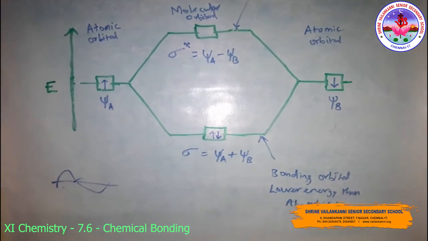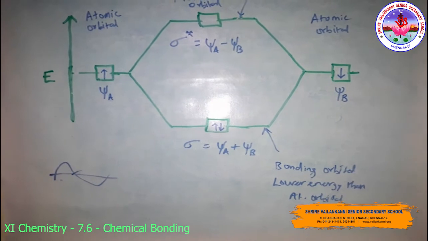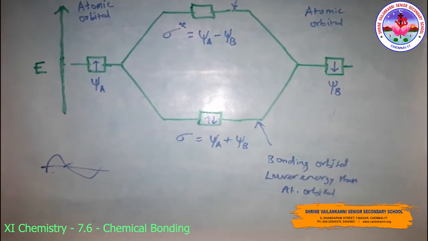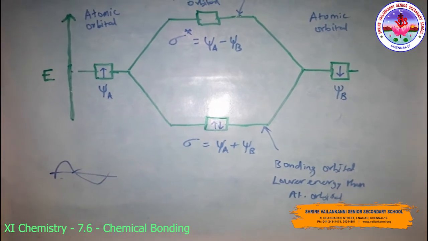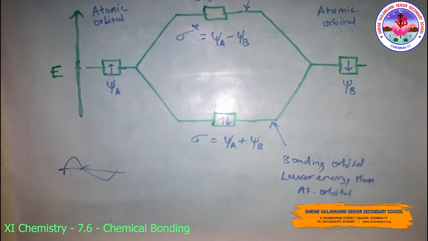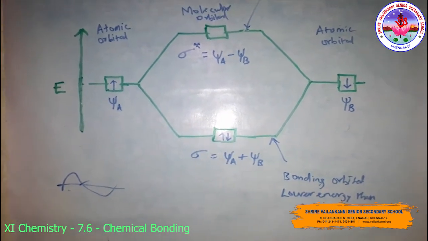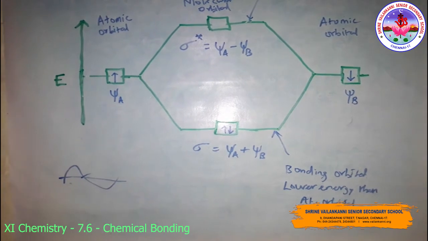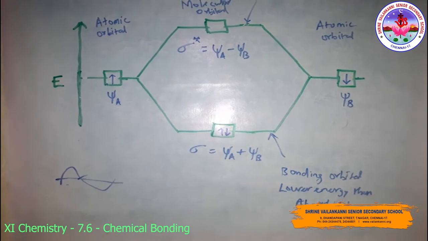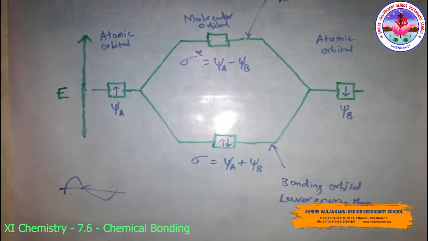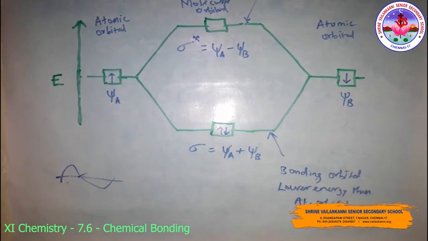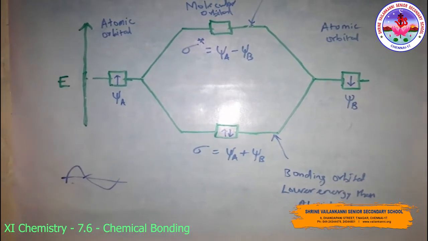So, electrons placed in the bonding molecular orbital tend to hold the nuclei together and stabilize a molecule. Therefore, bonding molecular orbitals always possess lower energy than the atomic orbitals that have combined to form them. In contrast, the electrons placed in the anti-bonding molecular orbital destabilize the molecule. This is because the mutual repulsion of the electrons in this orbital is more than the attraction between the electrons and the nuclei. So, the net energy increases.